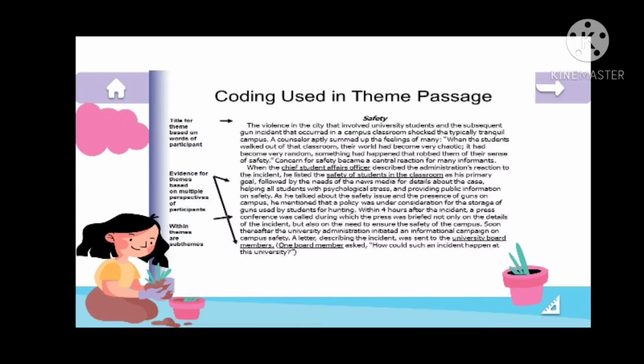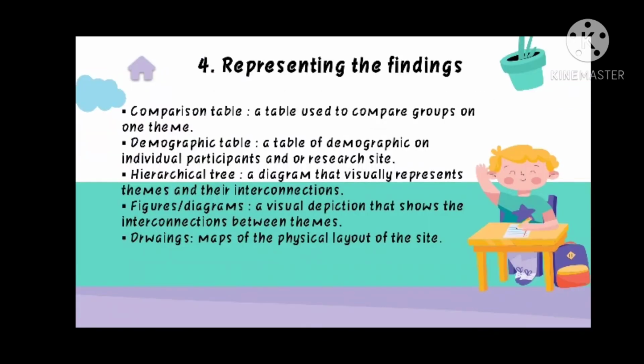Here is coding used in a theme passage. The title is safety. From paragraph 1 until concurrent, safety became a central reaction for many informants, is the title for them based on the words of participants. And from paragraph 2 until the end is evidence for themes based on multiple perspectives or participants, and within themes are subthemes. And the fourth is representing the findings.